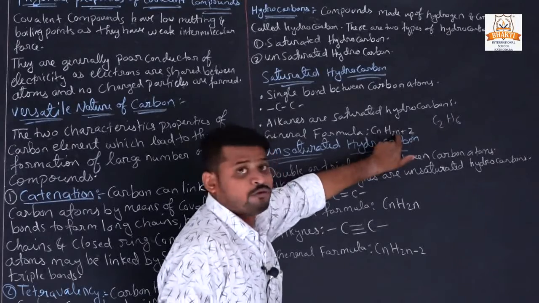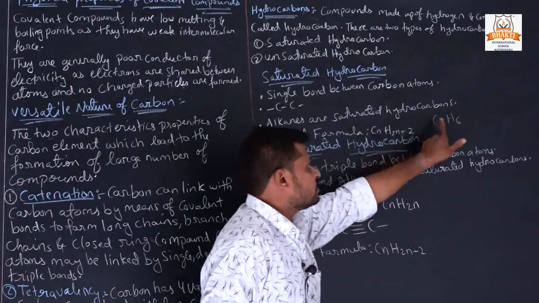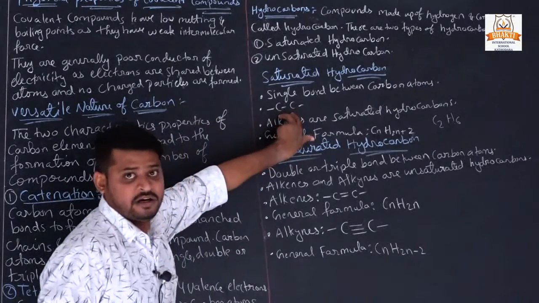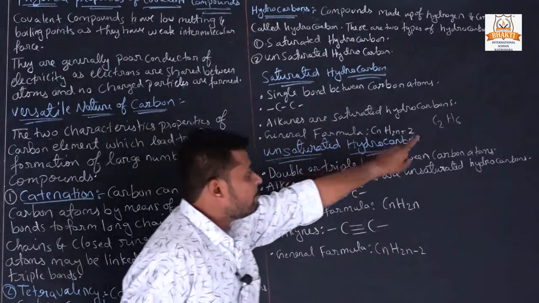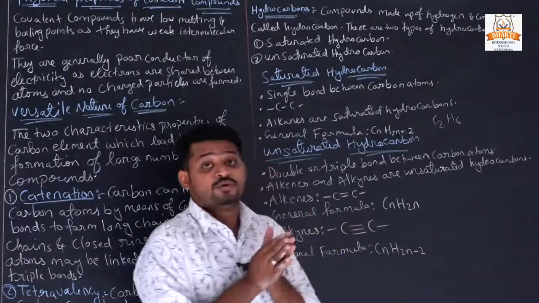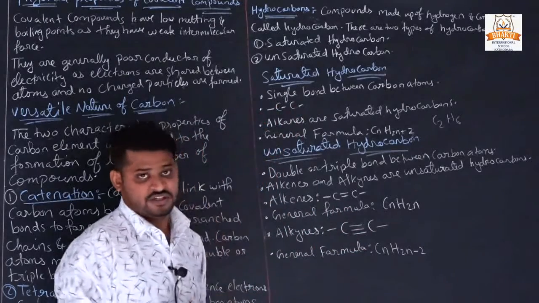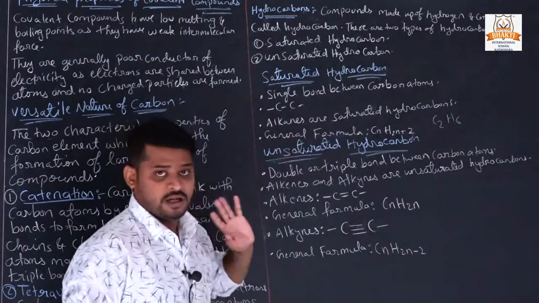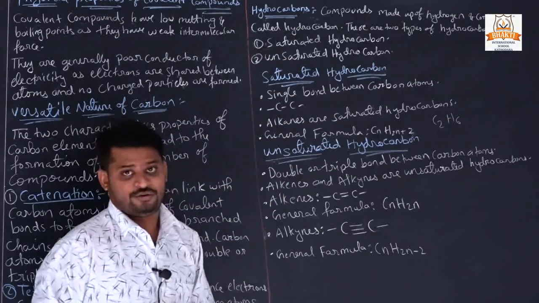So 2 into 2 is 4, 4 plus 2 is 6, so C2H6. If we take 2 carbons, we have to combine 6 hydrogens to stabilize this chain. Do you understand? This is the general formula to write saturated hydrocarbons.